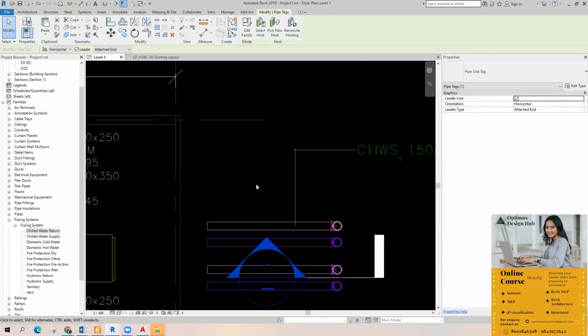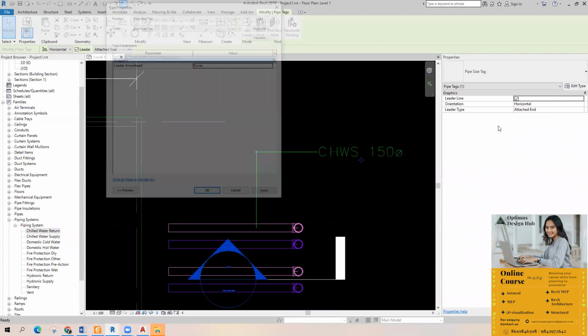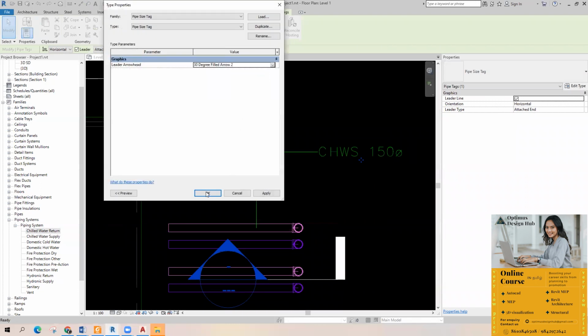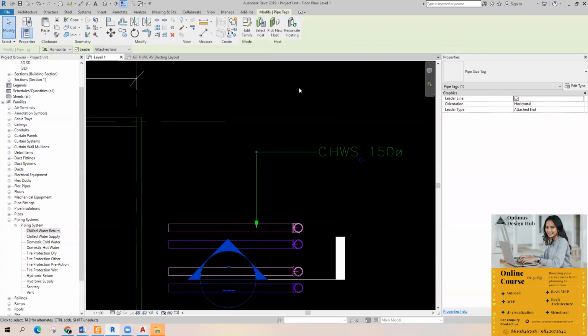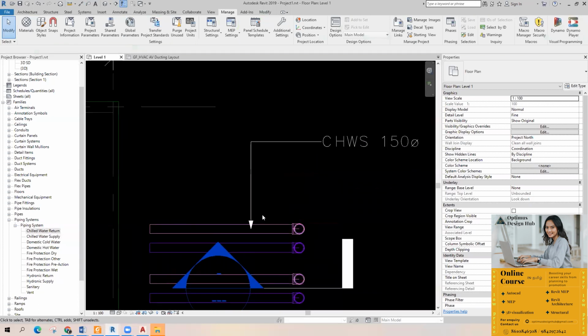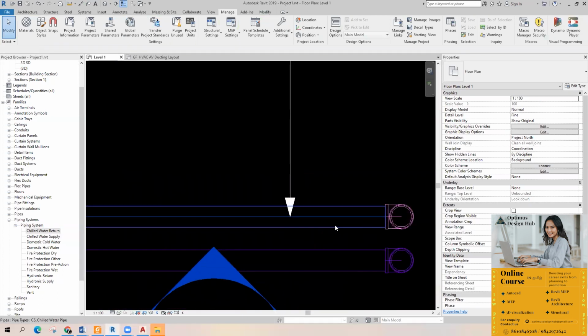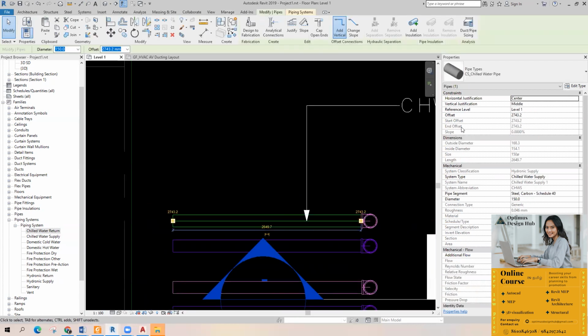See, if you want to make the leader, just select it, edit type it, and pick the leader type. I'm just picking this pipe. Actually, in the properties, outside diameter, inside diameter, size, length, everything is shown. But the bottom elevation is not showing in this system. There is start offset, there is end offset. What is start offset? 2743.2. Actually, the start offset is not the bottom elevation, it is the center of pipe, COP.